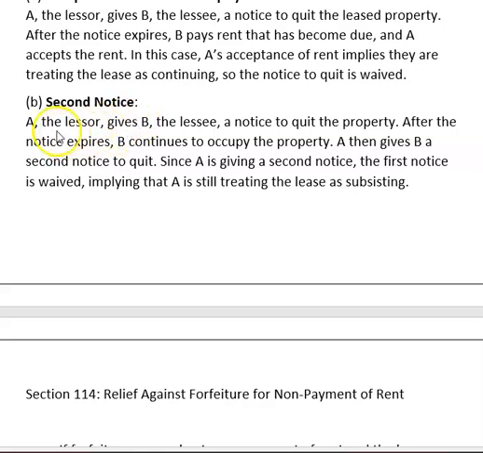Second notice. A, the lessor, gives B, the lessee, a notice to quit the property. After the notice expires, B continues to occupy the property. A then gives B a second notice to quit. Since A is giving a second notice, the first notice is waived, implying that A is still treating the lease as subsisting.